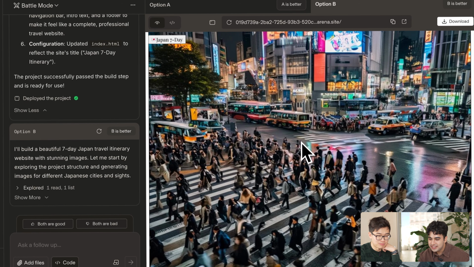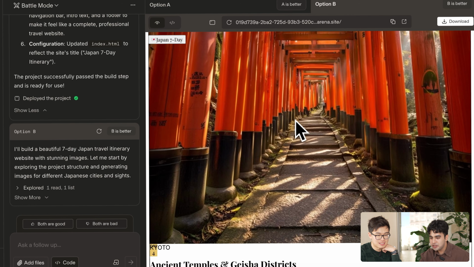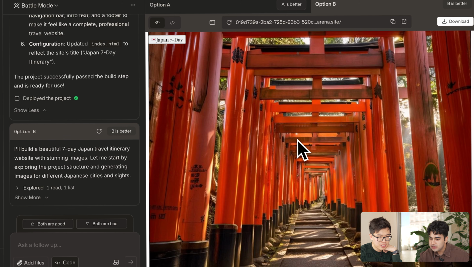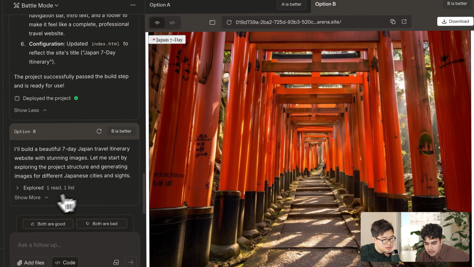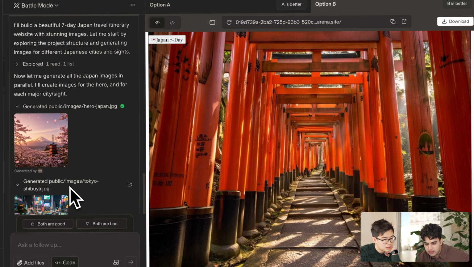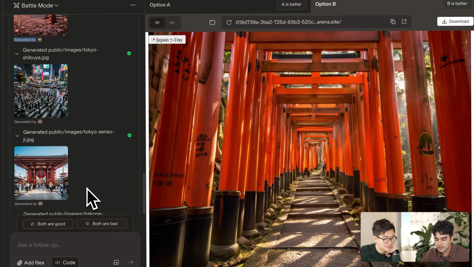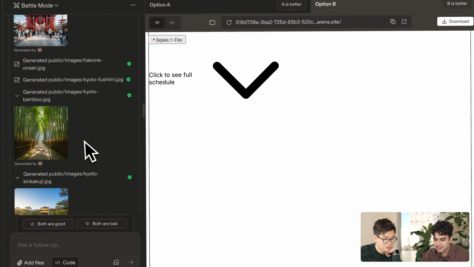I guess they both managed to identify a lot of good spots to visit in Japan, but the images here are better than the other one. True, I agree. Is there any way we can see what model generated these images? Yeah, let's take a look. If you open up option B and open one of the images, oh nice, you can see it's generated by MAI. That's actually Microsoft's image model. Awesome. Kudos to the Microsoft team. These are very high quality images.